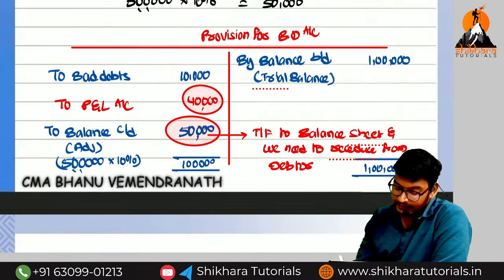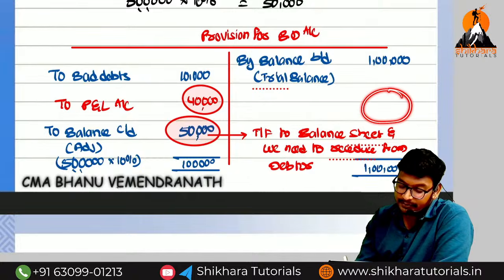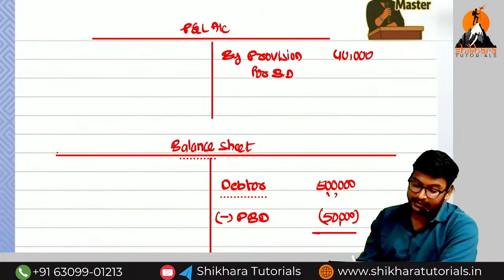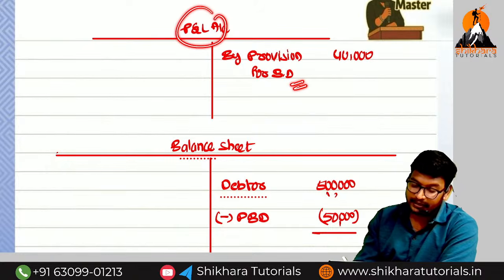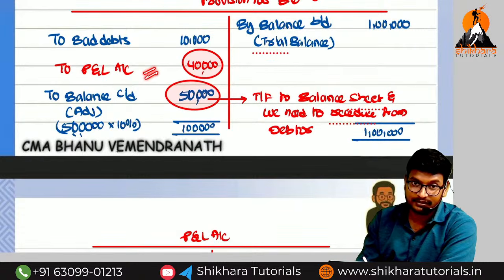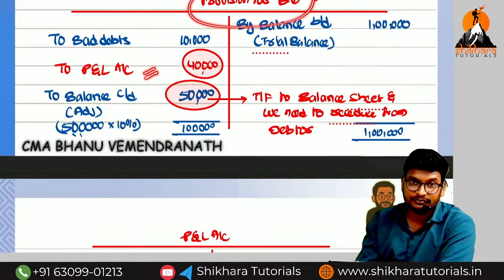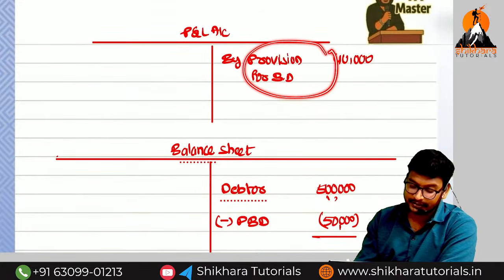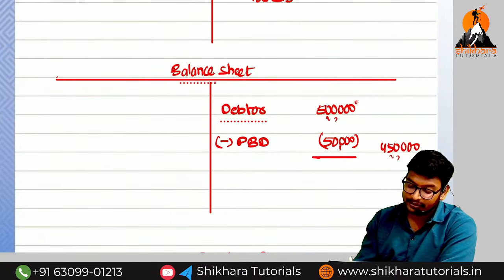Credit side. If you get the P&L account on the credit side, then in the P&L account which side? Debit side. This balance, what do we need to do? Transfer to the balance sheet and we need to reduce it from the debtors. P&L account, which side? By provision for bad debts, because the provision for bad debts account is on which side? Debit side. What is the entry? Provision for bad debts account debited to P&L account. Excess provision, we are having a low provision. Excess provision we are going to transfer to which side? P&L account credit side.